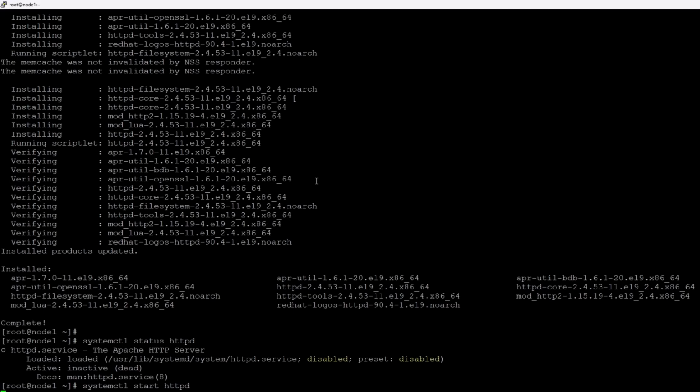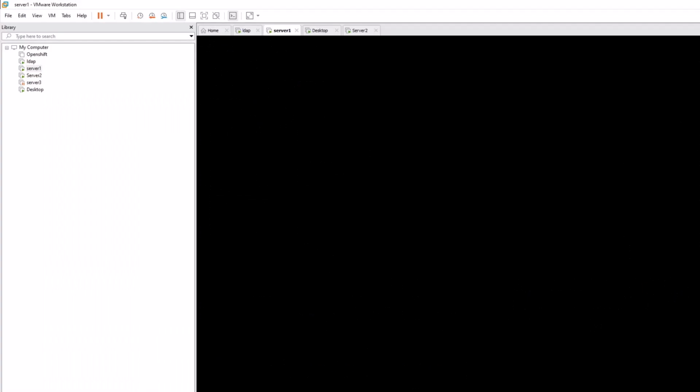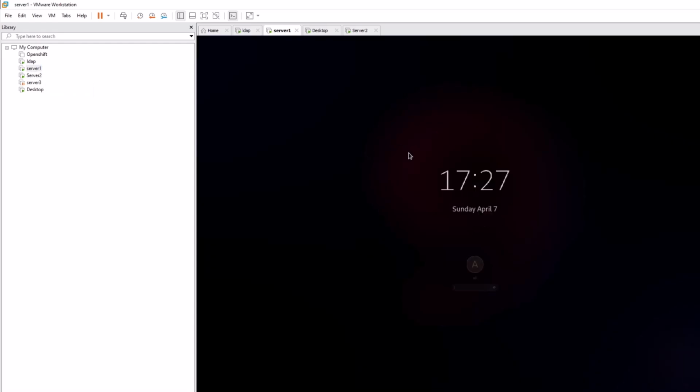Once you start it, you have to go to your server. In the exam there is a link. When you click on it, it will open the HTTPS. I repeat, in the exam they provide you the link. You click it and it opens the link and you can see it, right?